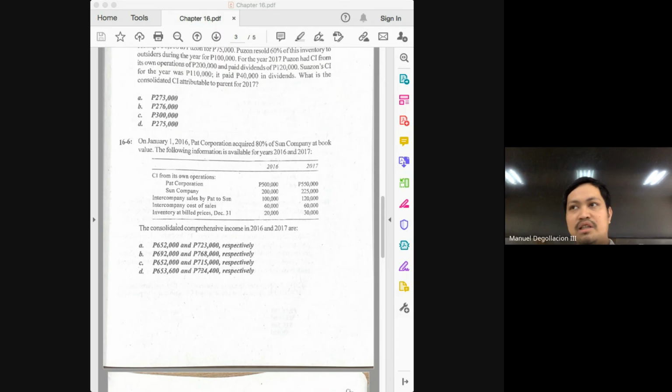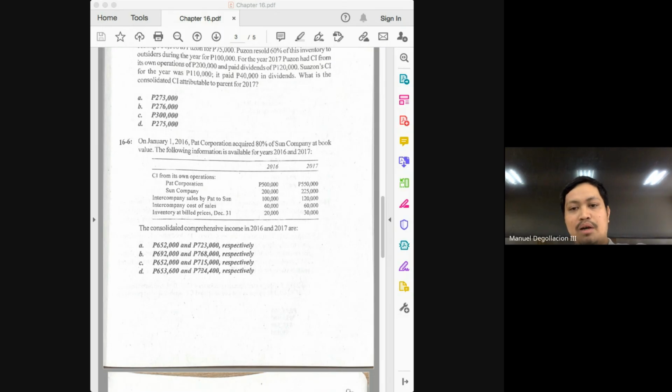So in problem 16-5, we still had to compute for the amount of ending inventory. Here, the amount of ending inventory is already given, which is 20,000. What do we do with the 20,000? Get the markup. And how do you solve for the markup? We first need the markup rate. Now, how much then is the markup rate here? What information are you going to use? The sales price and the cost.